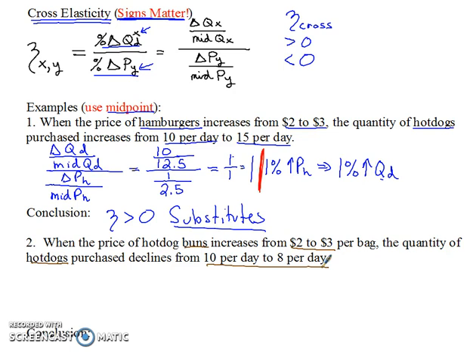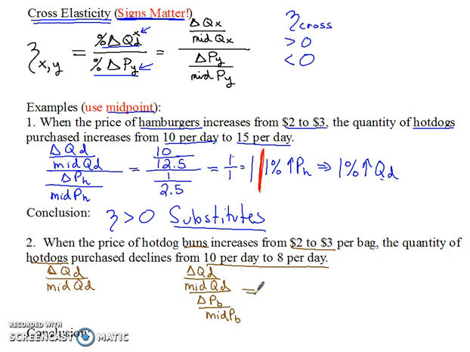So, all right, we set up our formula. My formula is going to be the change in the quantity of hot dogs over the midpoint quantity of hot dogs, all divided by the change in the price of hot dog buns over the midpoint price of hot dog buns.